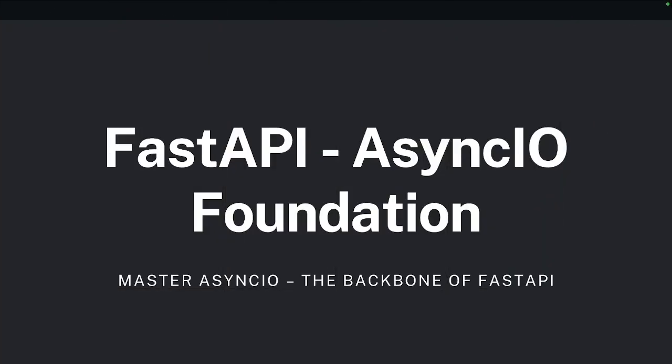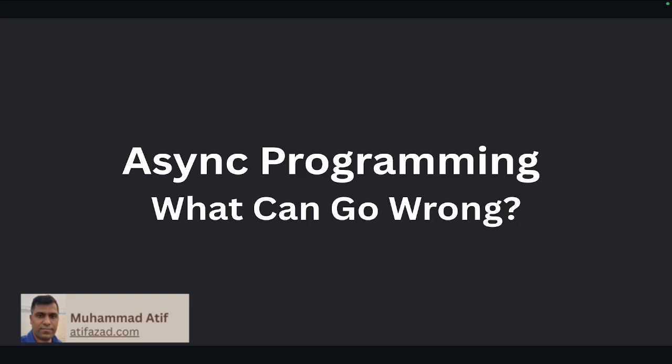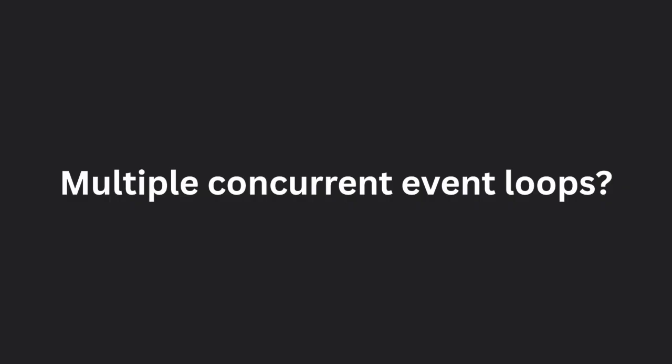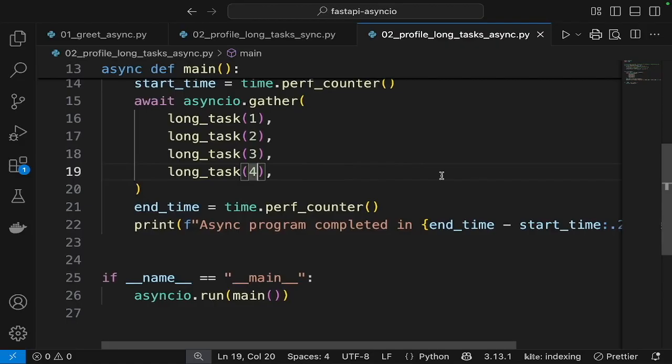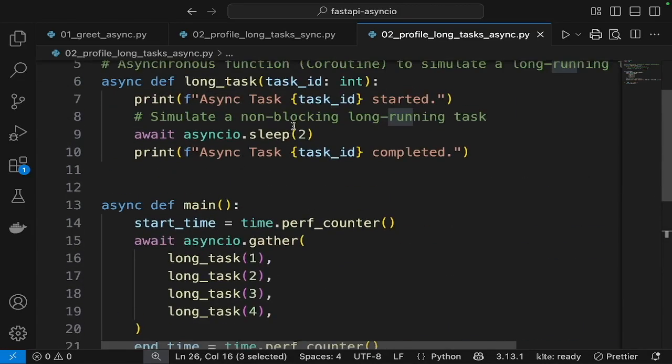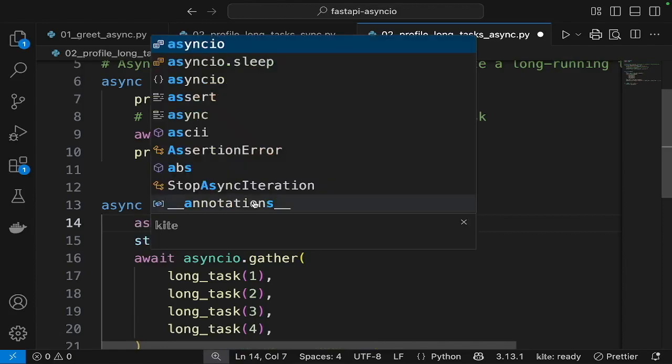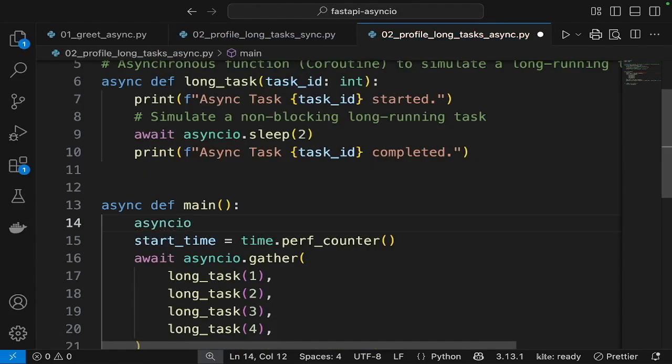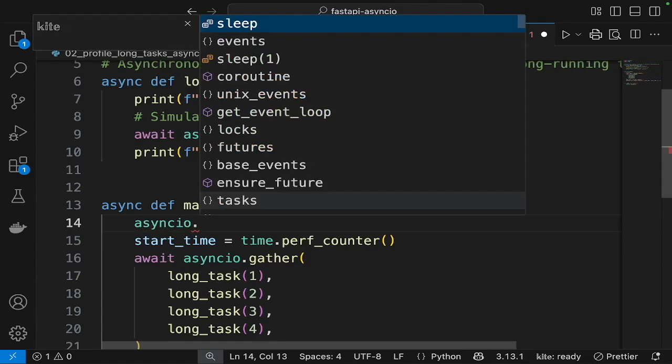Hello and welcome back. There are a few things that might go wrong or that are not allowed to do in asynchronous programming. One such thing is that we cannot create multiple concurrent event loops. In this program, we have run function being called here. It creates an event loop. And what if we try to create another event loop within the main function, which is a coroutine?